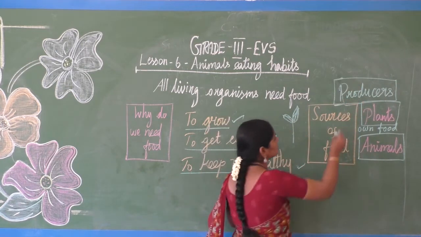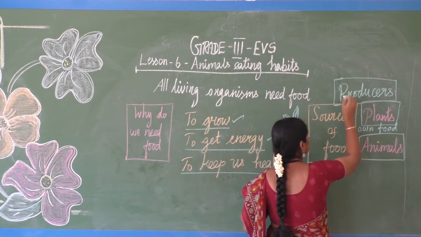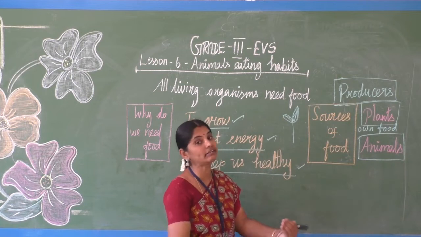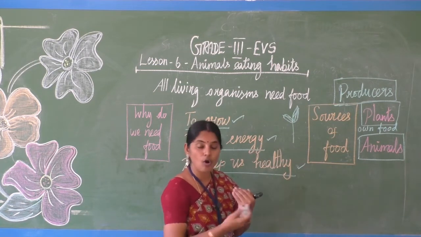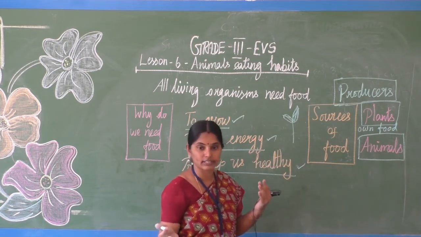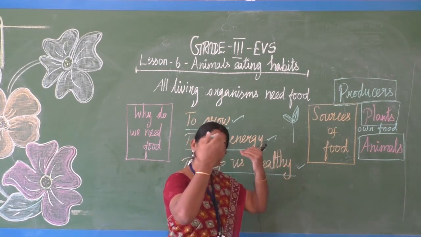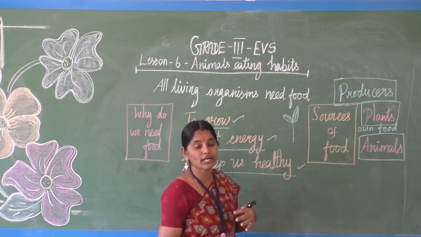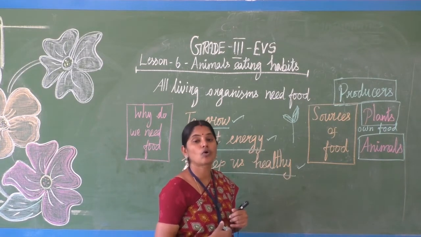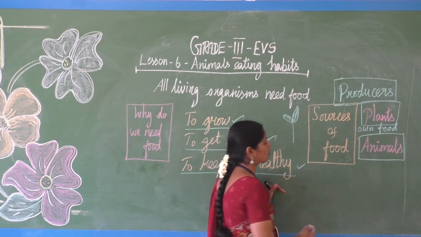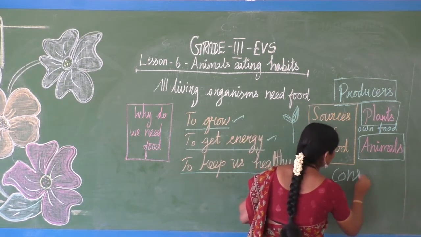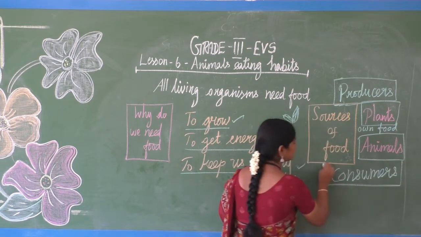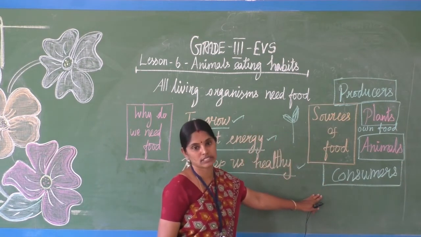Plants are producers. Clear, children? So we are taking food from the plants, consuming. All the animals, everything, are taking food from the plants, isn't it? We are consuming food from plants. So all the animals we can call consumers.